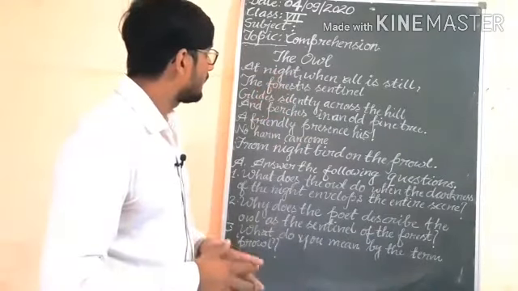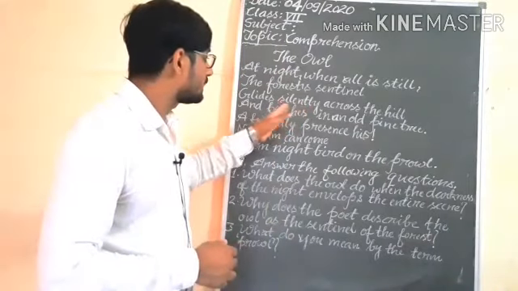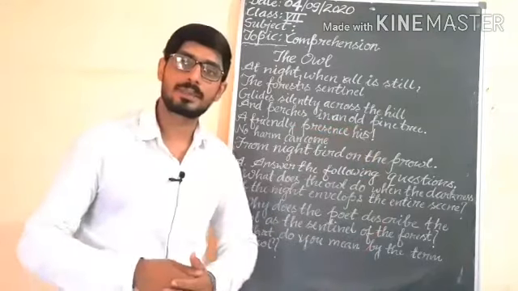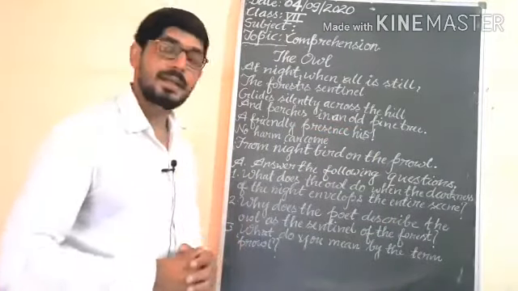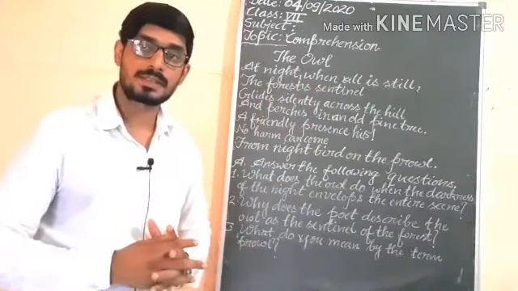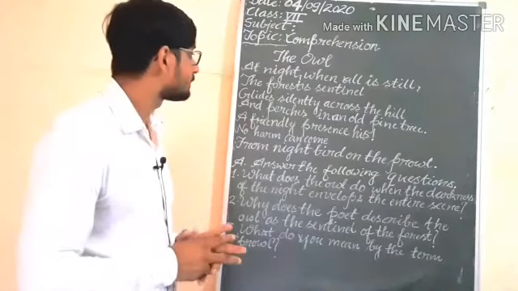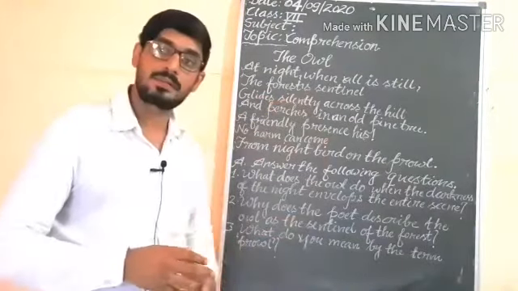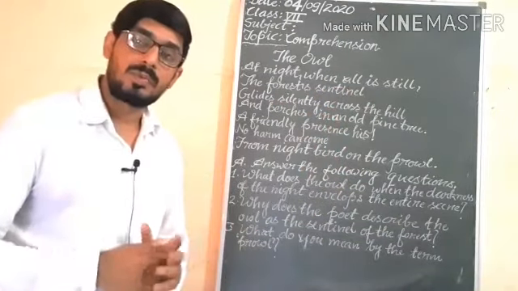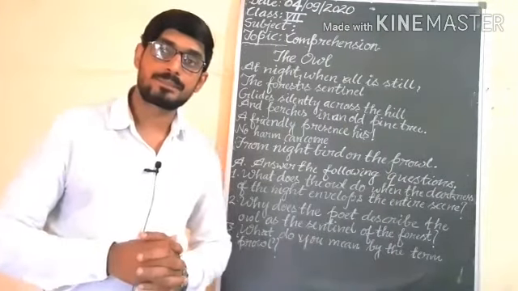The owl at night, when all is still, the forest sentinel glides silently across the hill and perches in an old pine tree. In this stanza you are getting that at night, when everything is silent, there is darkness all around in the forest. The forest sentinel means guard, protector, one who moves from one place to another to guard the forest.